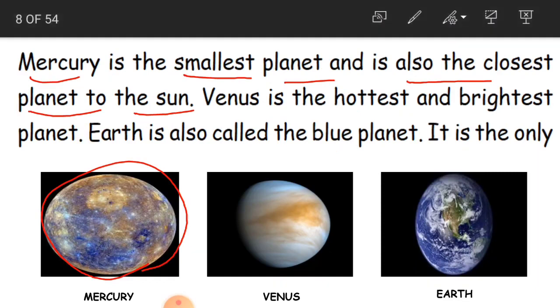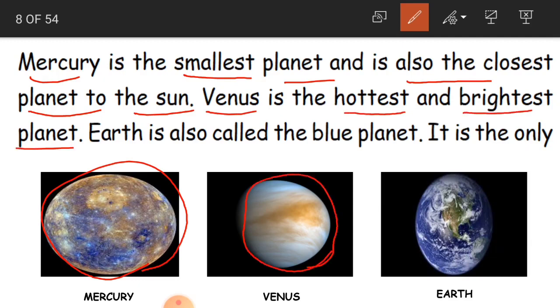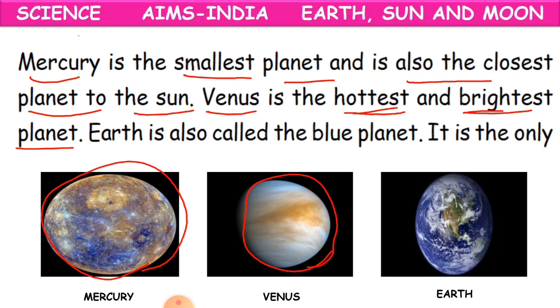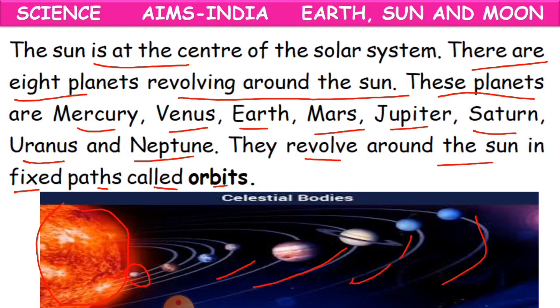Now Venus. Venus is the hottest and brightest planet. See, this is Venus. This planet is the hottest planet and also the brightest planet. Why is it hottest? Because it is near the sun. Even Mercury, we can say, is hot.